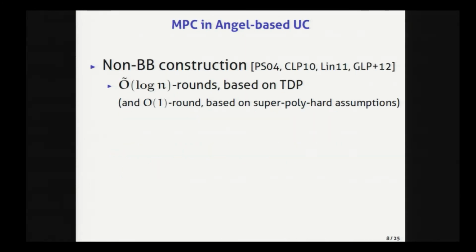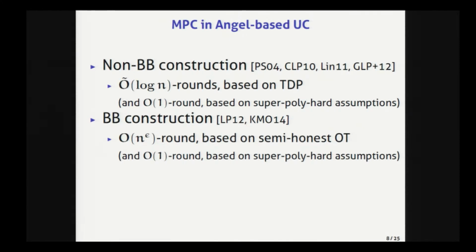In previous work on angel-based UC security, non-black box constructions were first studied, and now we have a log n round protocol based on trapdoor computation. Subsequently, in Crypto 2012, Lee and Pass showed that there also exists a black box construction. This protocol is based on semi-honest OT, and its round complexity is n to the epsilon. I want to note that the result of LP12 is great, since it shows a protocol that is black box, concurrently secure, and based on a minimum assumption.